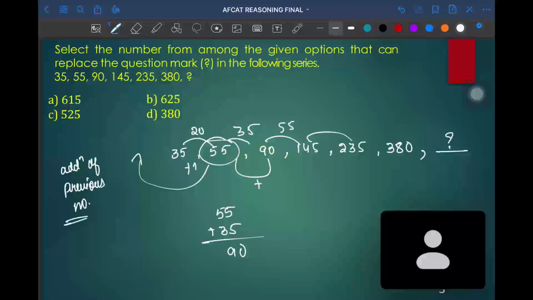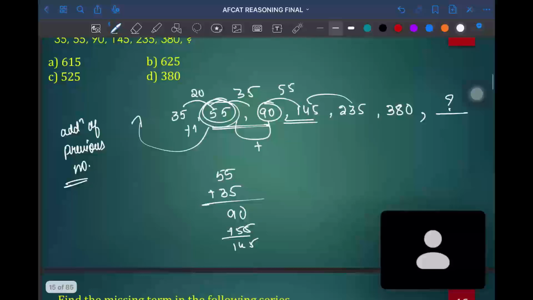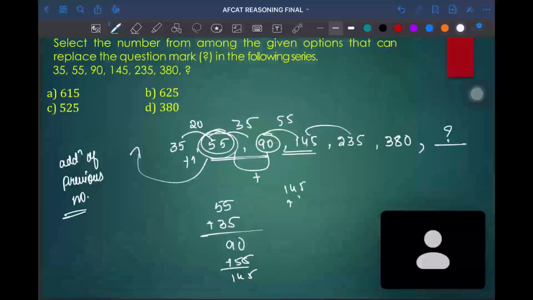So 35 plus 55 is equal to 90. 90 plus 55 is equal to 145. 145 plus 90 is equal to 235. 235 is again added with the previous number, that is 145.